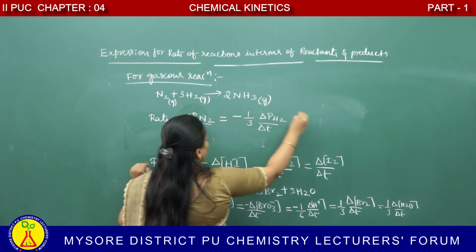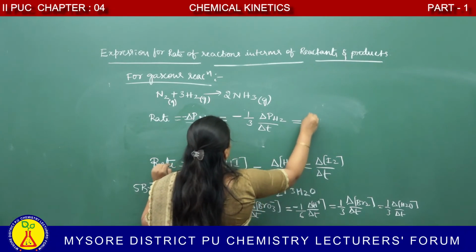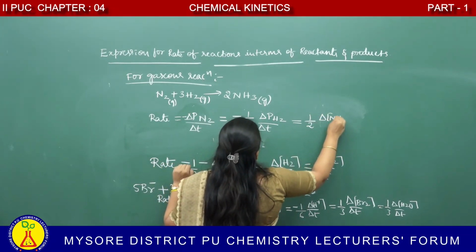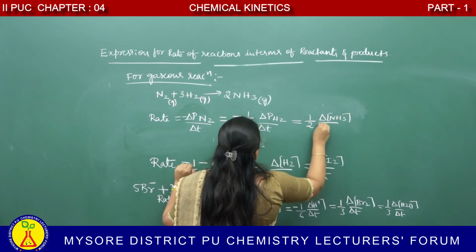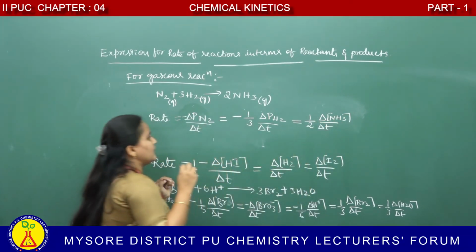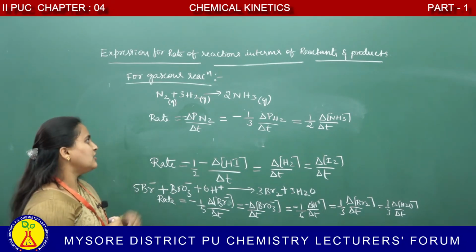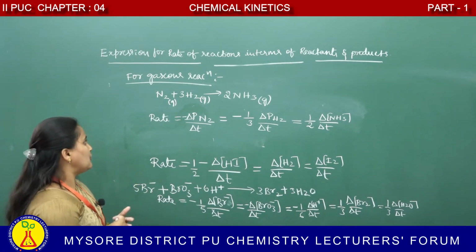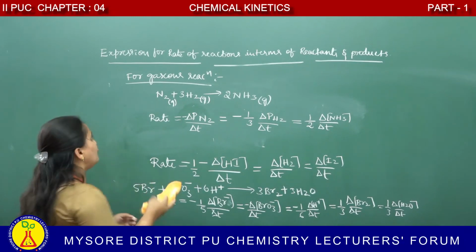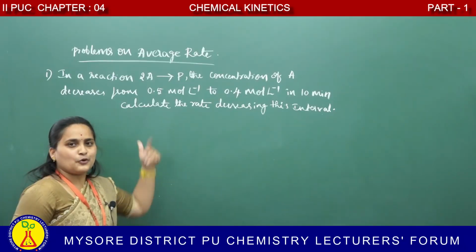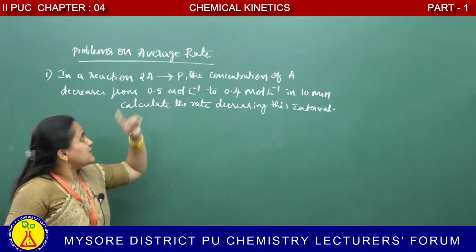For product, how much is the stoichiometric coefficient? 2, therefore 1 divided by 2 delta P NH3 divided by delta t. In this way, we have to express the rate of reaction for gaseous molecules. Next, we have to go for problems on average rate. See the question.